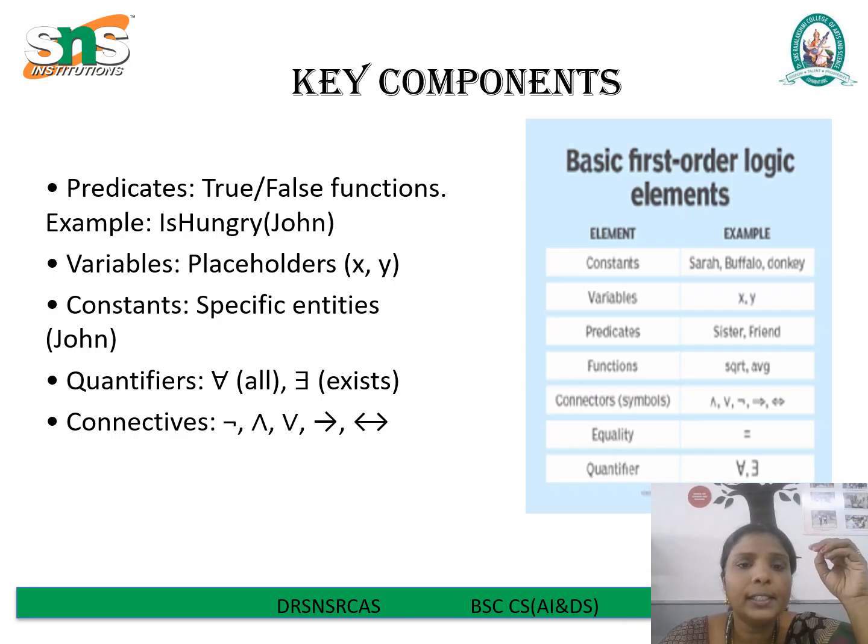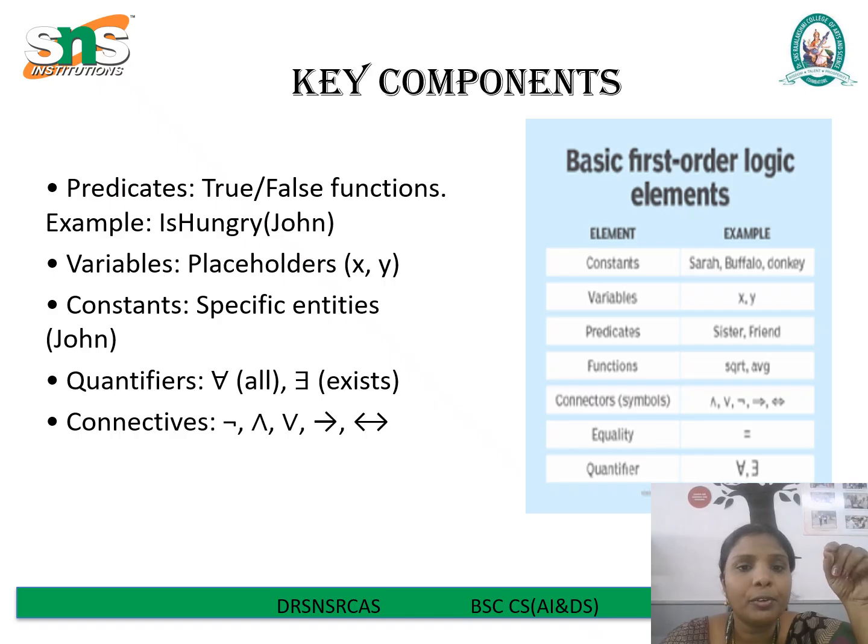Next are the variables. These are placeholders for objects in our domain. For example, hungry(X). Here X could be John, Mary or anyone. They allow us to write general rules instead of only specific cases. Next is the constant. Constants represent specific entities in the domain. These are fixed. So John is a specific entity.